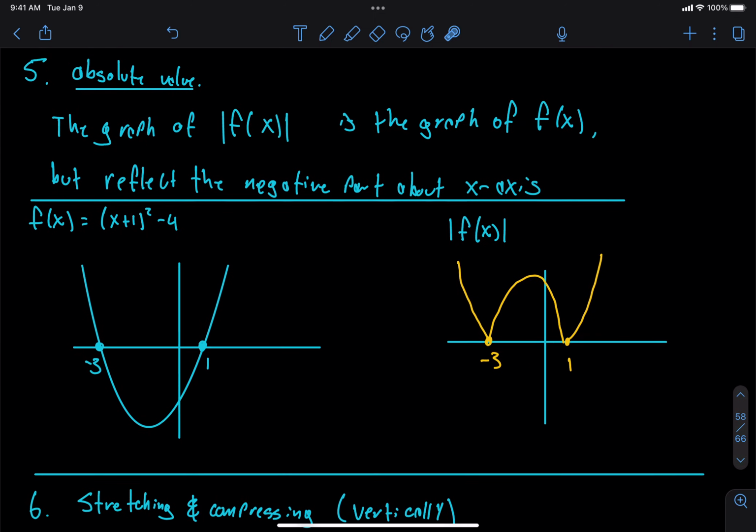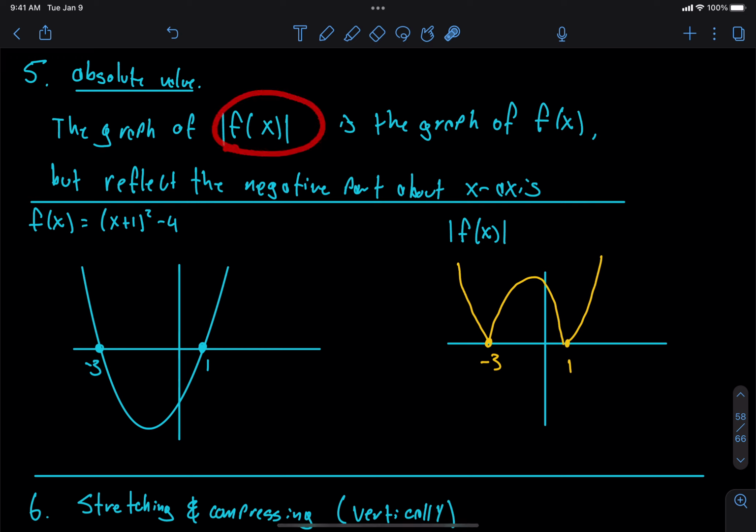And then the last one we learned was absolute value. Remember what the absolute value sign does. If the function value is positive, i.e. the point lies above the x-axis, then the absolute value sign does absolutely nothing. But if the thing inside of our absolute value is negative, then it is going to take that negative value and make it positive. So at the end, it basically just takes all the negative values and makes them into positive ones. That's what absolute value does to a function.